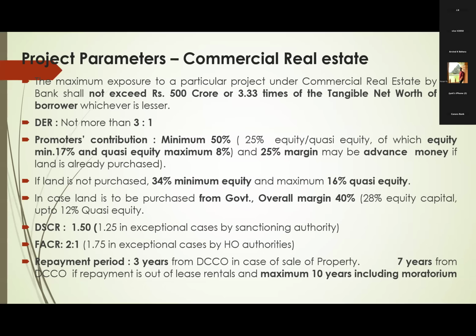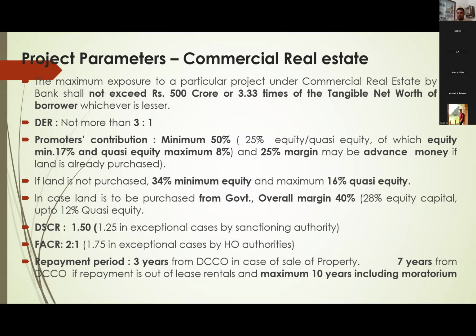For this commercial real estate, it is 2:1. It can be reduced to 1.75. Whereas for other term loans, project loans, normally FACR 1.33 or up to 1.2 we will accept. But here it is FACR 2:1, higher, because it is a non-trust area.